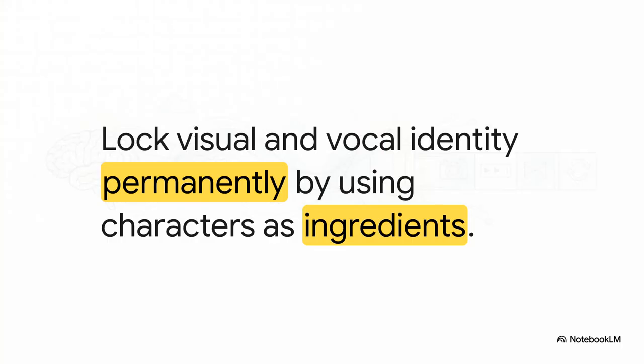And to really make a commercial work, you usually need human connection, right? Well, the secret weapon here is the Add Ingredient button. You can actually generate characters, say a cheerful child and an elderly neighbor, right in your Characters tab. You assign them specific voices and you save them. Then, when you're generating your video, you literally just drop these saved characters into the prompt as ingredients.